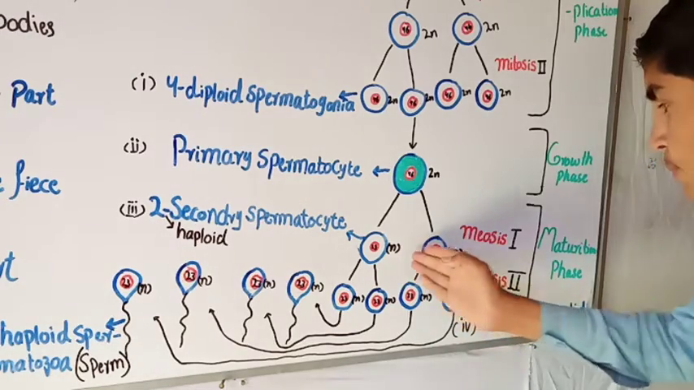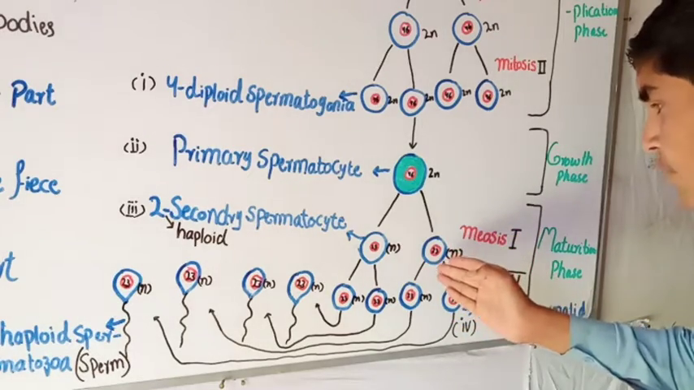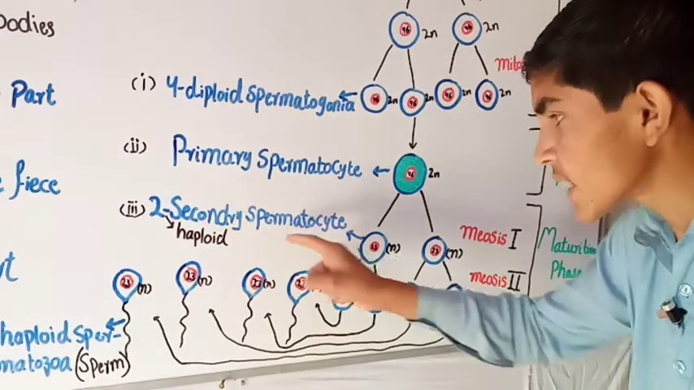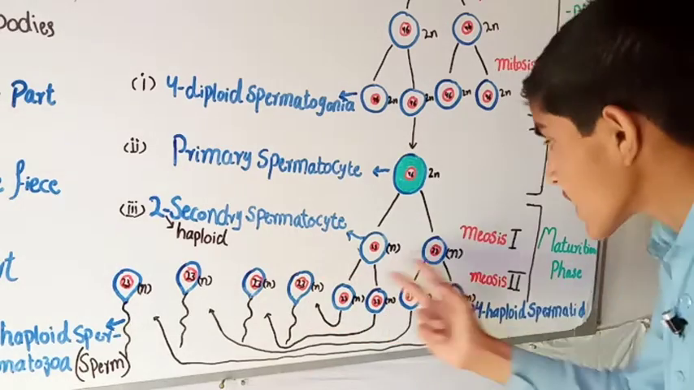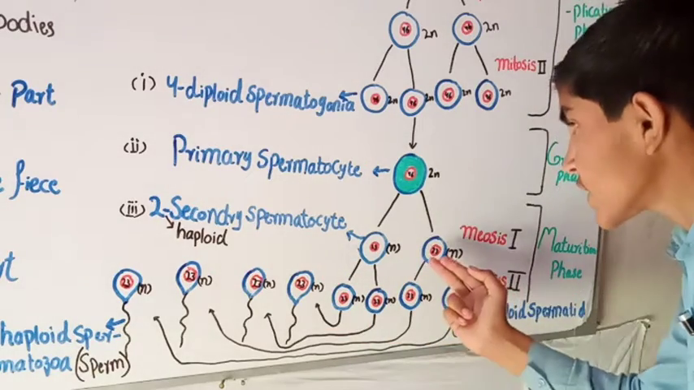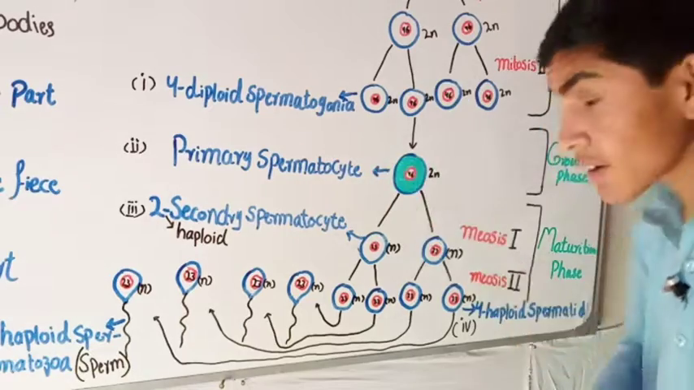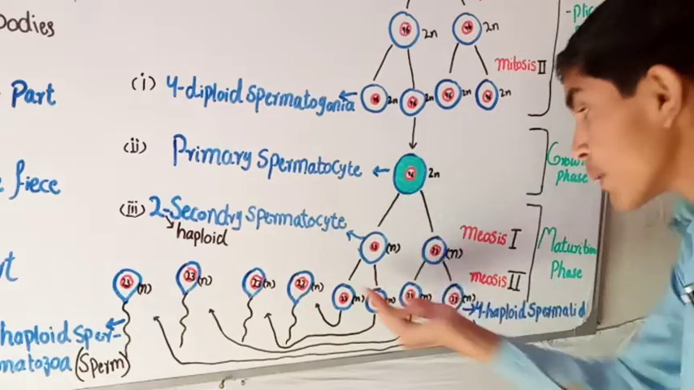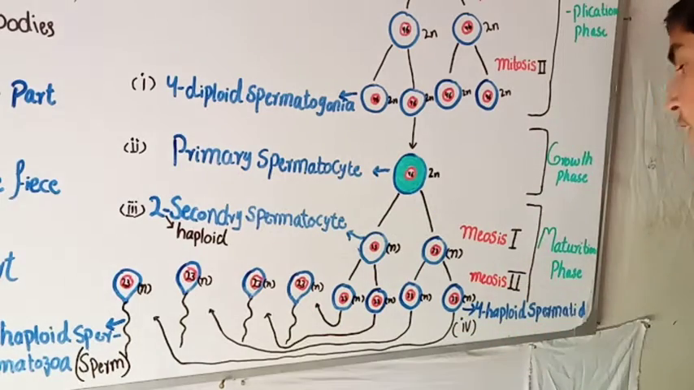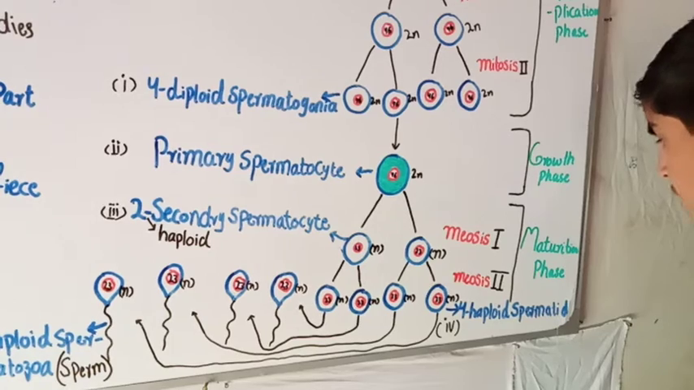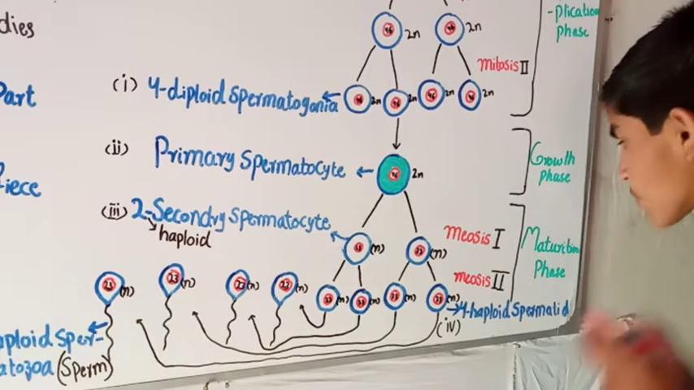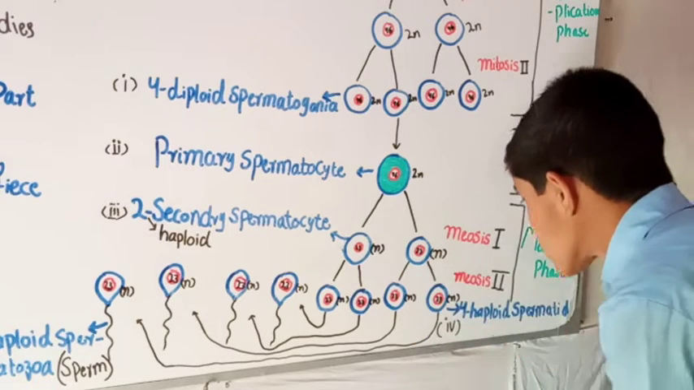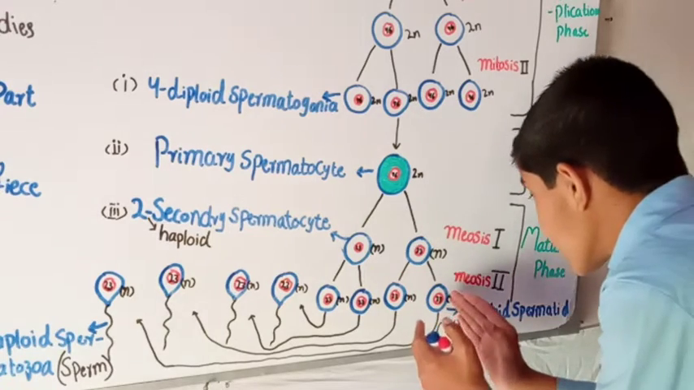Now, in this first step of meiosis, the cells that are formed we call two haploid secondary spermatocytes. These are secondary spermatocytes, but they are haploid. The first spermatocyte was diploid, but these are haploid secondary spermatocytes. And the second step of meiosis, to complete the process, is that this haploid cell also undergoes meiosis 2.